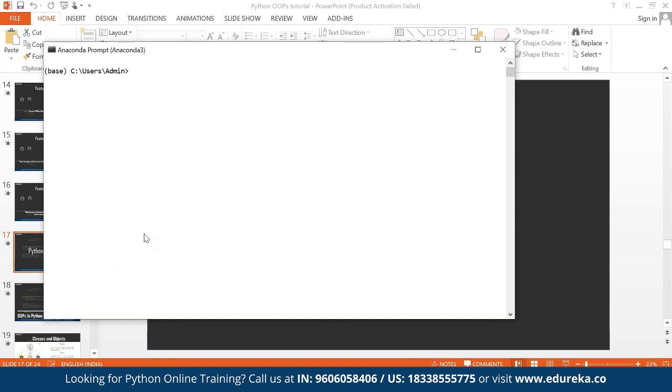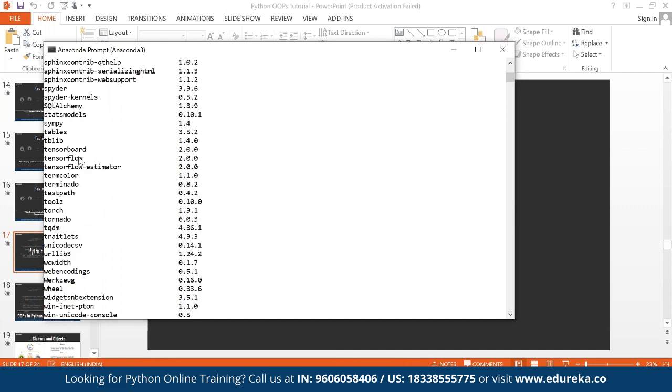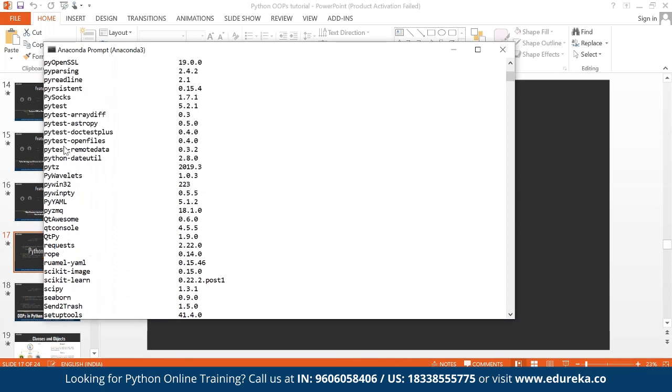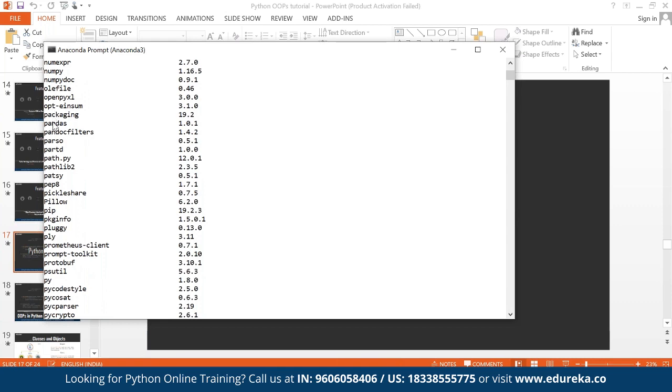I already mentioned that when you install Python from Anaconda, the relevant data science packages come with it. If I run pip list, you can see the packages coming in.